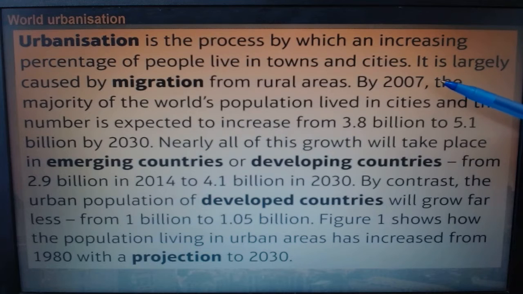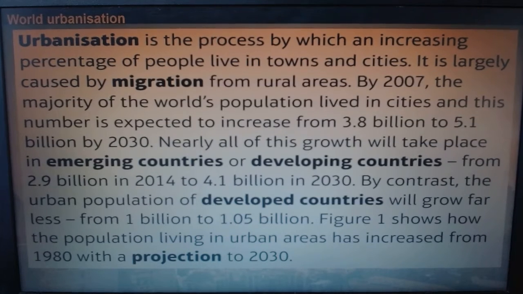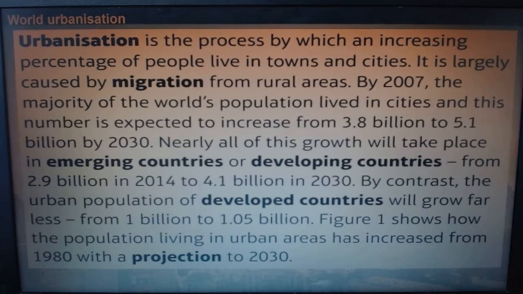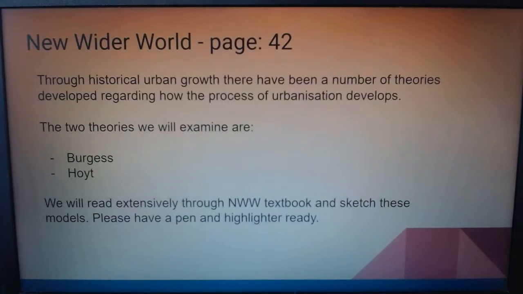It was actually 2007 when the majority of the world's population lived in cities, and this number is expected to increase in the future. Nearly all this growth is taking place in the poorer countries, but cities are still growing in developed countries like America, Germany, France, Japan, England, and so on. So that's what the current trends are in the world.